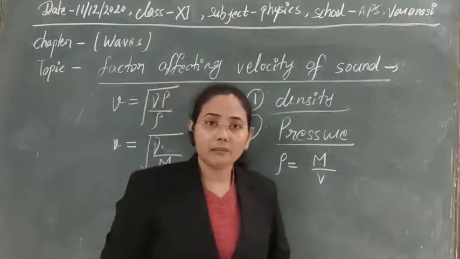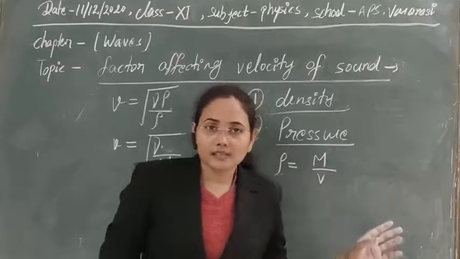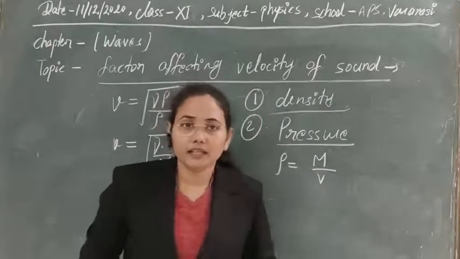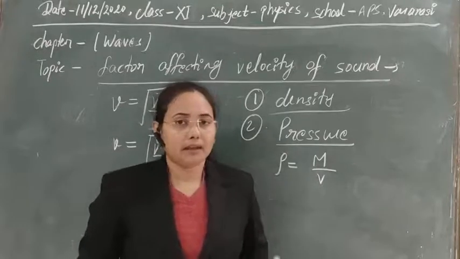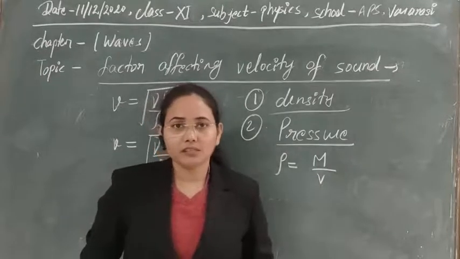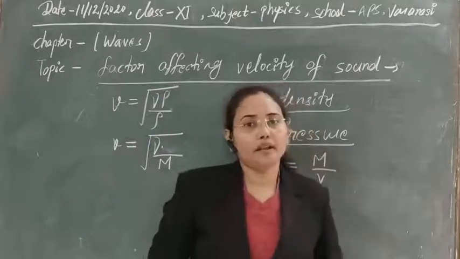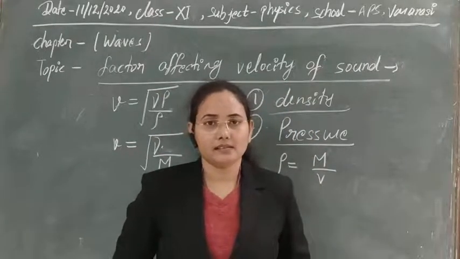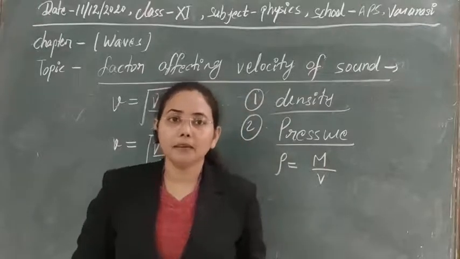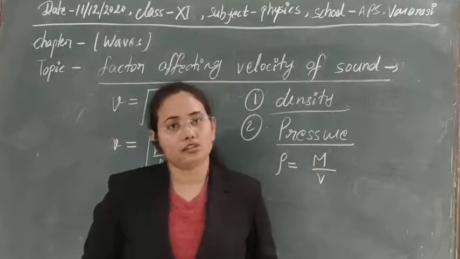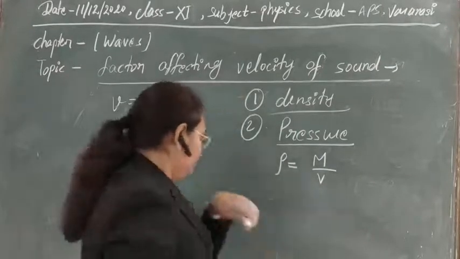It will not depend on the pressure of the gas through which it is propagating at constant temperature. The condition is that if temperature is constant during propagation, then it will not depend on the pressure of the gas. So simply, the velocity of sound is independent of any change in pressure of the gas if there is constant temperature.